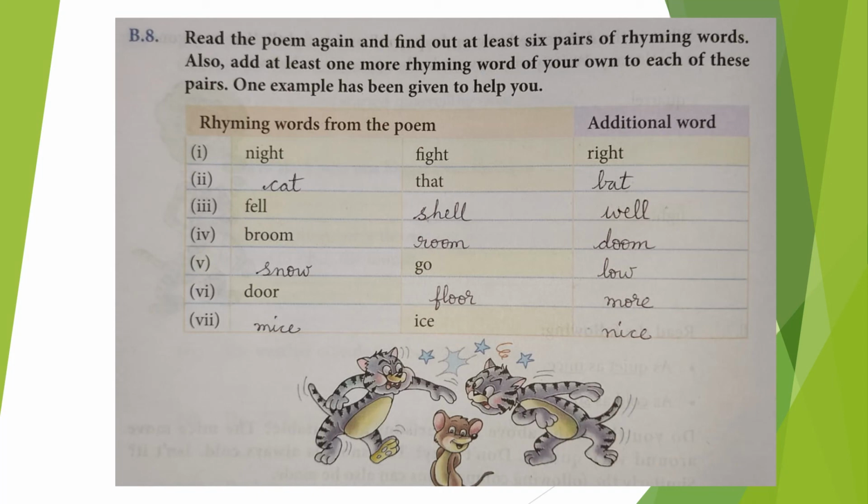That is rhyming word is cat, and additional word is bat. Fell, shell, additional word is well. Broom, room, additional word is doom. Go, for that rhyming word is snow, and additional word is low. Door, floor, that is from the poem, and more is another additional word. Eyes, rhyming word is mice, and additional word is nice. So these are the rhyming words, children.